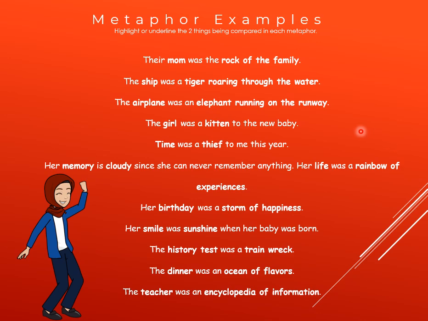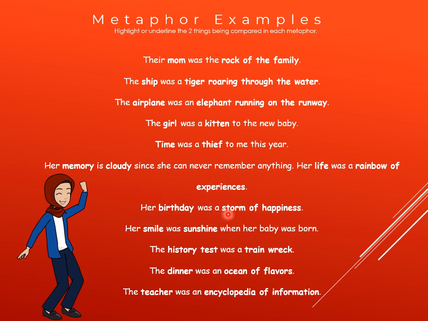Look at these examples. Their mom was the rock of the family. Mom, we are comparing mom with the rock of the family. The ship was a tiger roaring through the water. So the ship and the tiger, here are the comparisons. Airplane was an elephant. The girl was a kitten. Time was a thief. Her memory is cloudy since she can never remember anything. Her life was a rainbow of experiences. Here, life and rainbow of experiences.